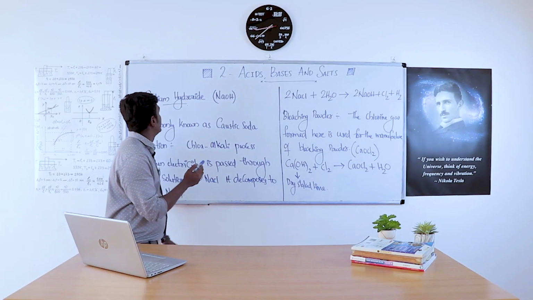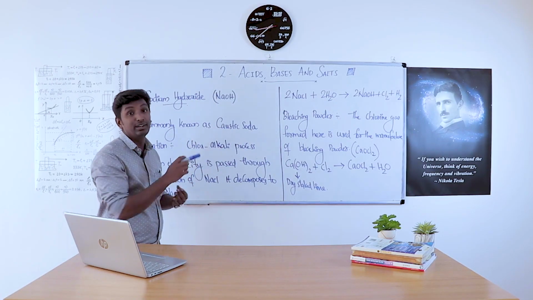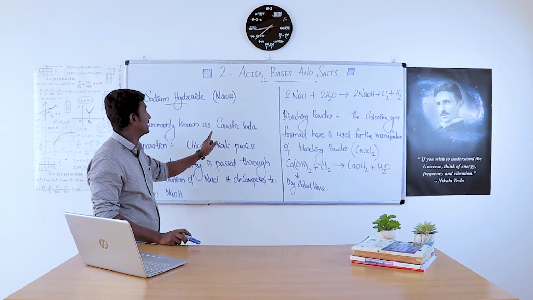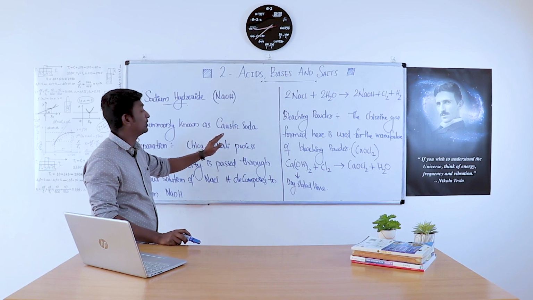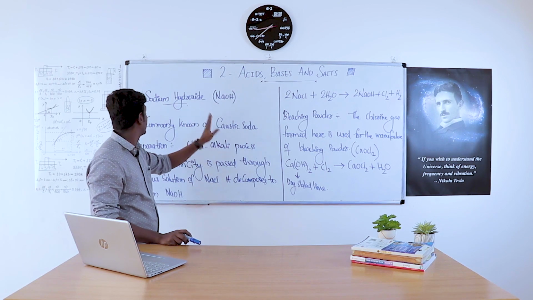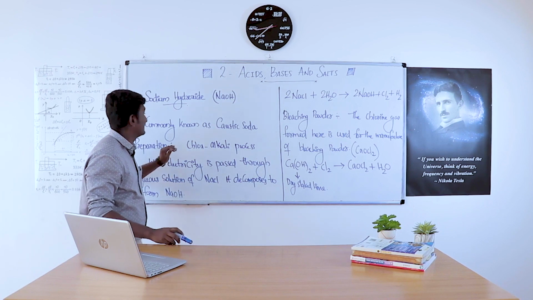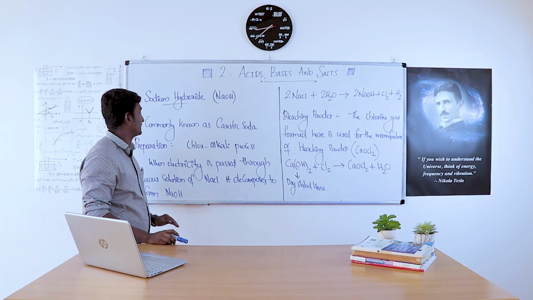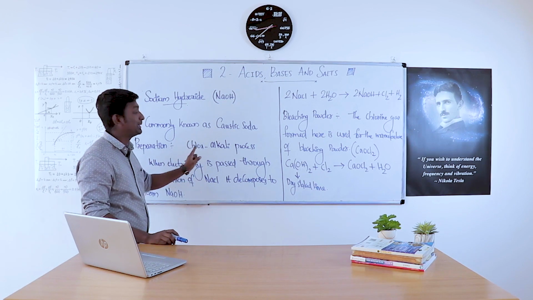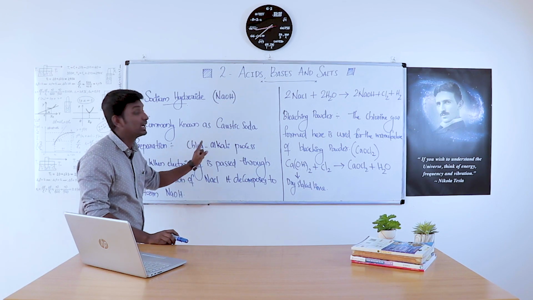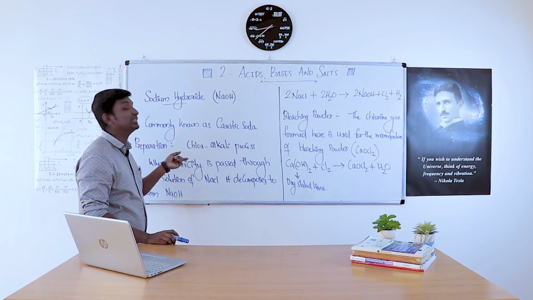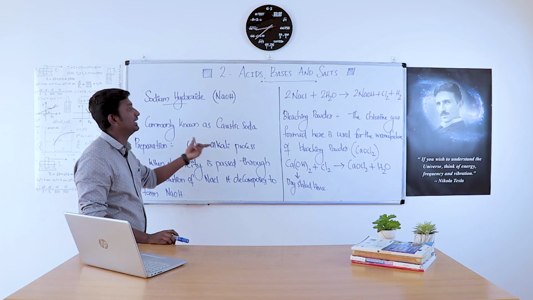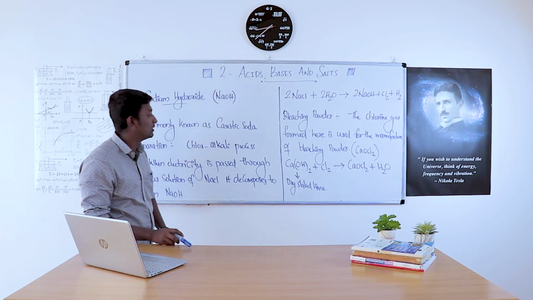The next compound we need to study is sodium hydroxide, that is NaOH. Sodium hydroxide is commonly known as caustic soda. So, which compound is known as caustic soda? It is sodium hydroxide, that is NaOH. Sodium hydroxide can be prepared by a process known as the chloralkali process. This process is known as the chloralkali process because the products we are getting are chlorine and alkali.